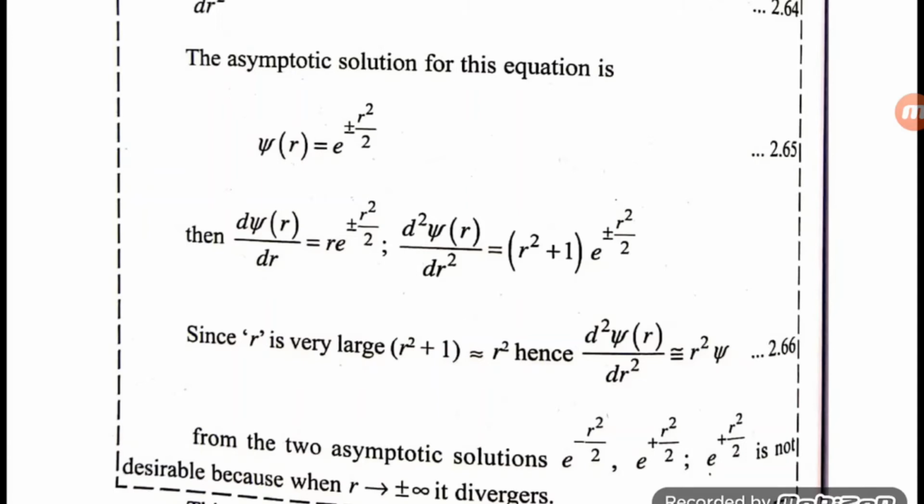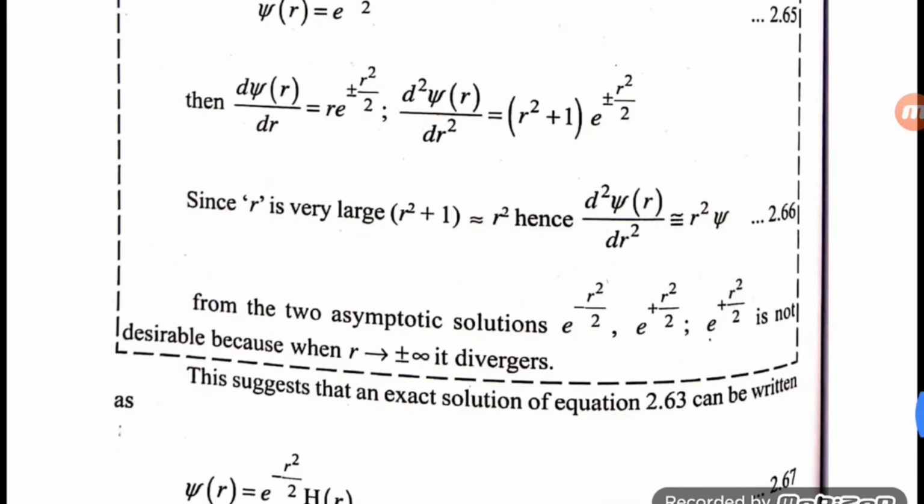From the two asymptotic solutions, e power minus r square by 2 and e power plus r square by 2, e power plus r square by 2 is not desirable, because when r tends to plus or minus infinity, it diverges.